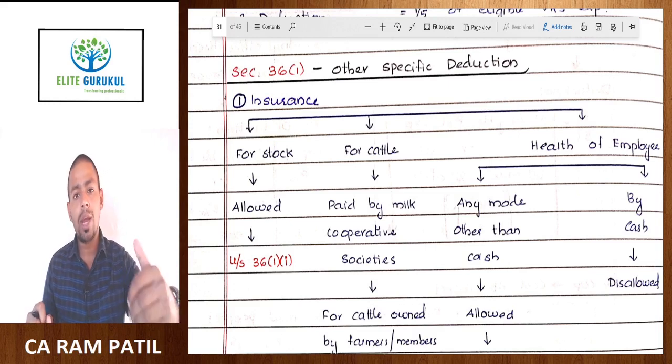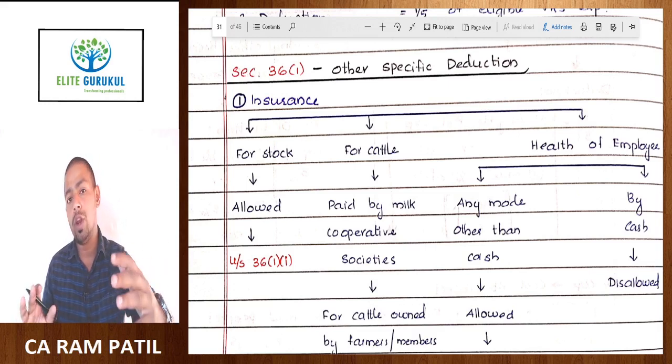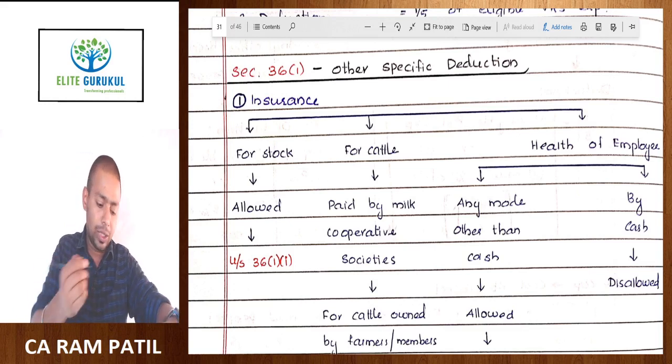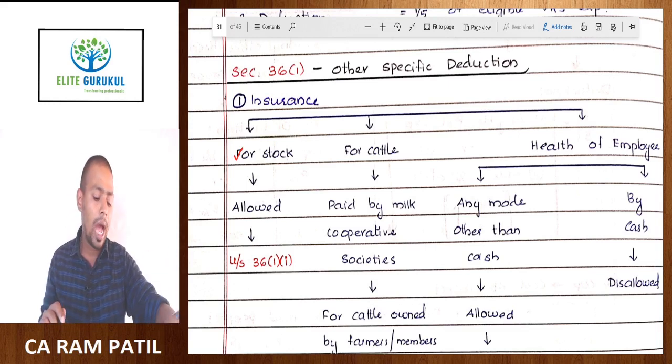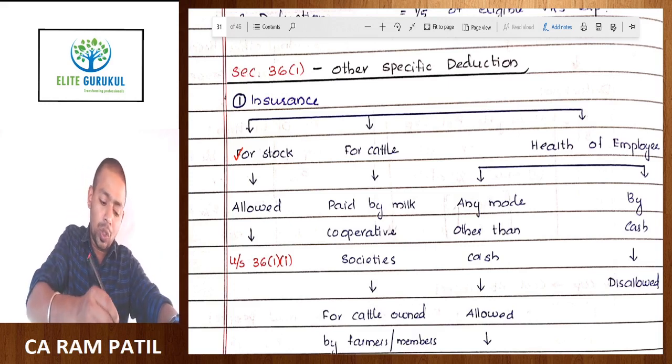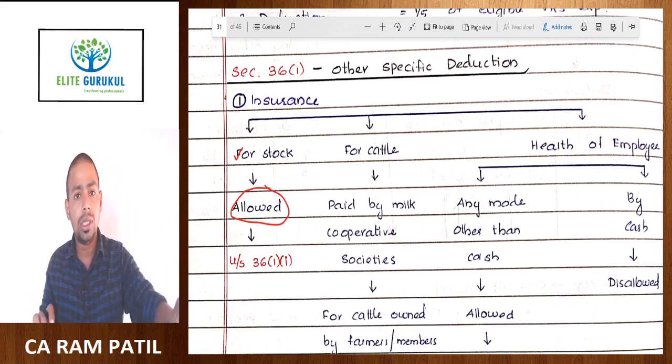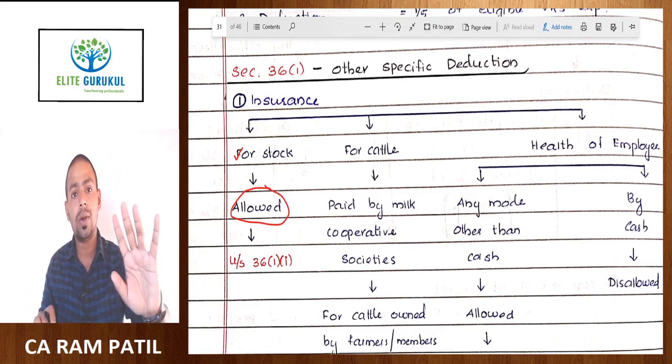Now when we are talking about insurance here, we are not talking about personal insurance of a proprietor or personal insurance of a partner. Here we are talking about insurance which is required for business operations, such as insurance required for stock. Why do we take insurance for stock? Because there is the risk of loss by flood or loss by fire, and therefore we try to insure our stock. Insuring your stock will be allowed as a deduction under section 36 subsection 1 clause 1.